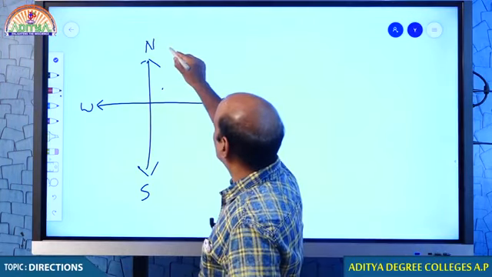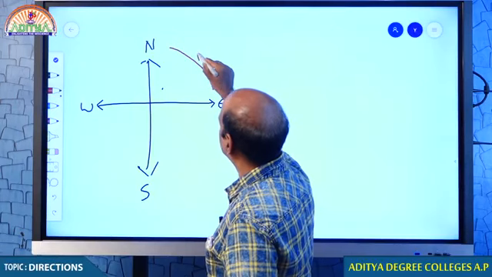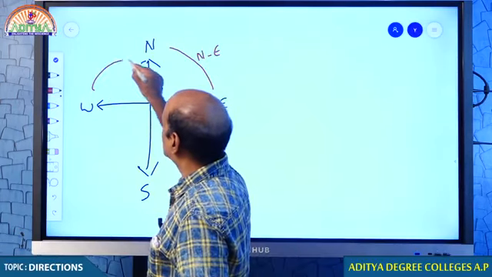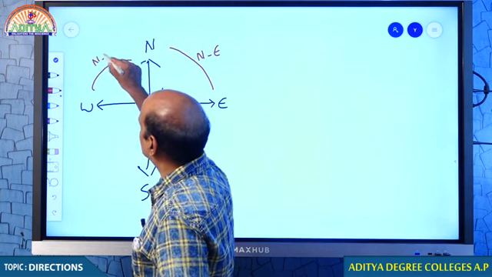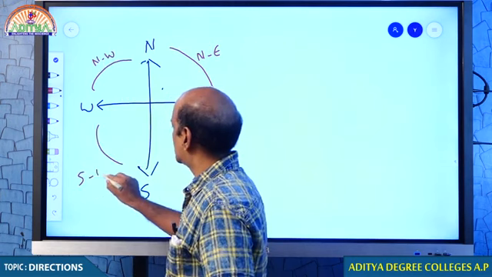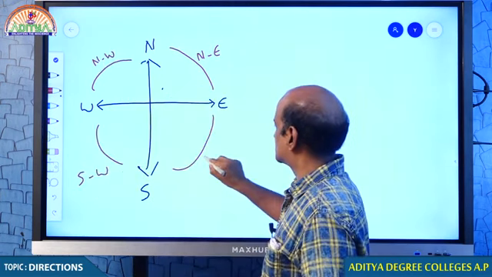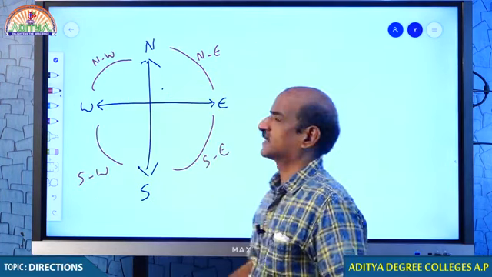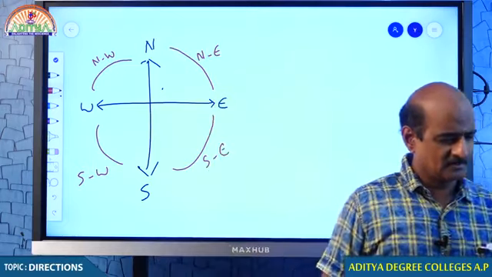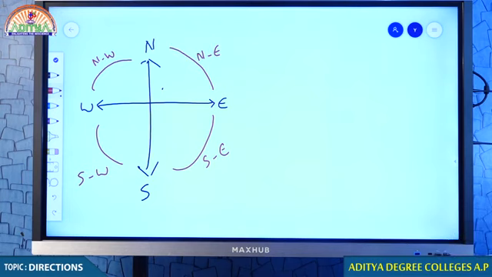Anything between north and east is said to be northeast. My dear students, anything between north and west is said to be northwest, and here we call it southwest, and here this particular position is said to be southeast. So what we come to know is there are four main directions, and of course, the remaining four.